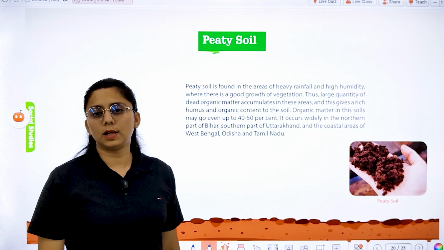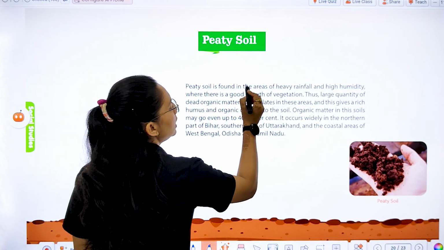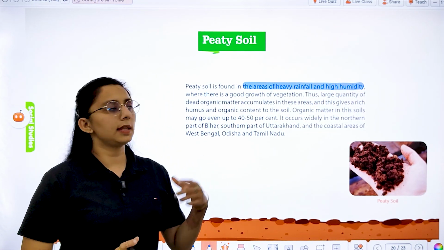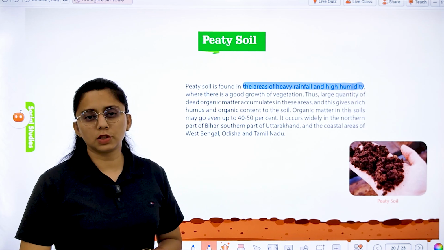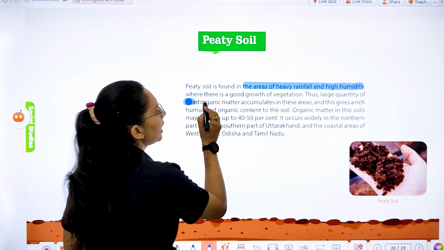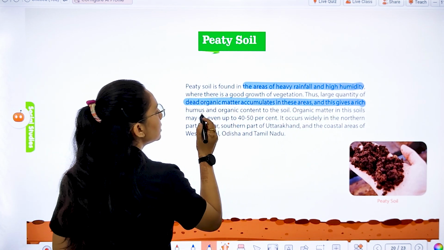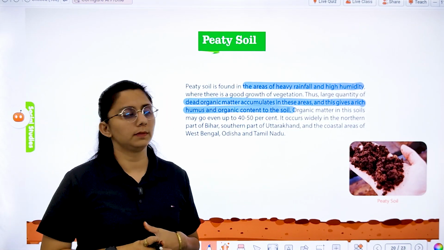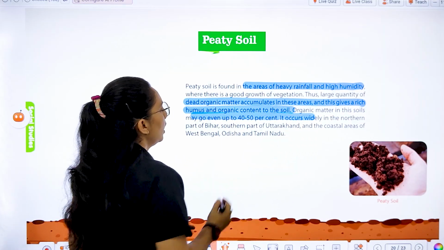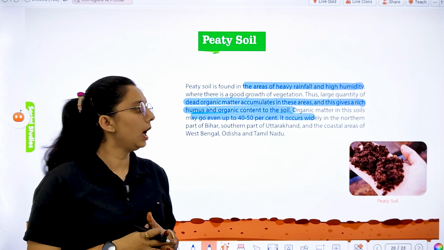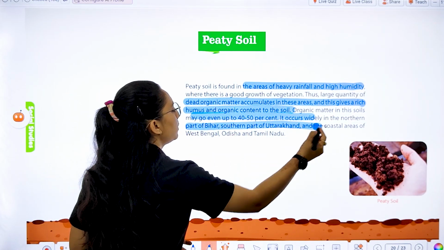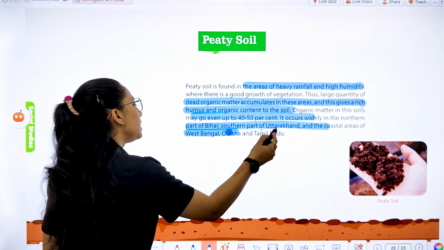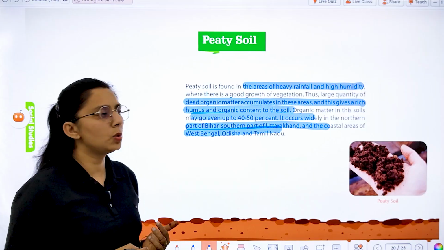Next is peaty soil. Let's study peaty soil, which is found in areas of heavy rainfall where humidity is also high, and it is good for the growth of vegetation. A large quantity of dead organic matter accumulates in these areas, and this gives rise to rich humus and organic content in the soil. The organic content can go up to 40 to 50%, and it occurs widely in the northern part of Bihar, the southern part of Uttarakhand, and the coastal areas of West Bengal, Odisha, and Tamil Nadu.